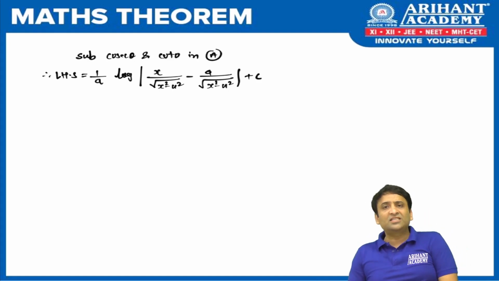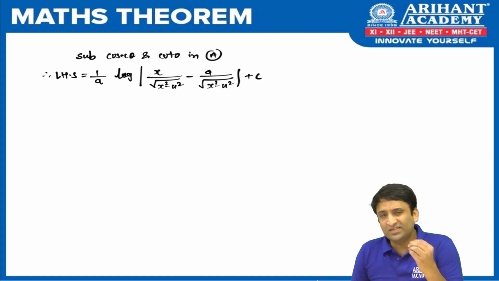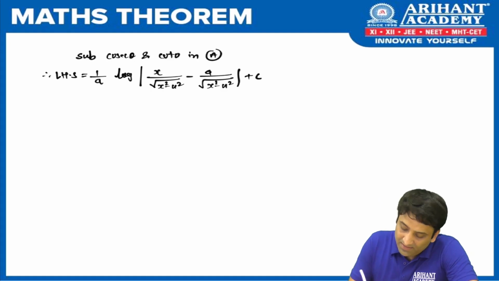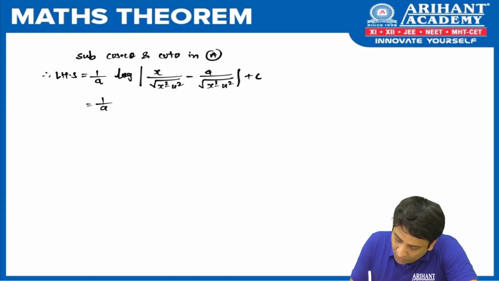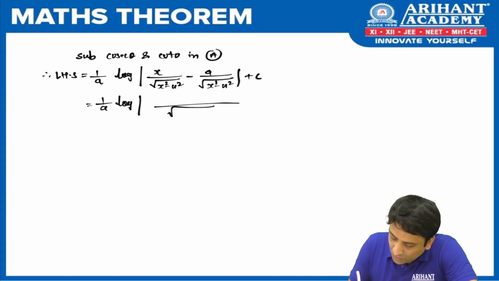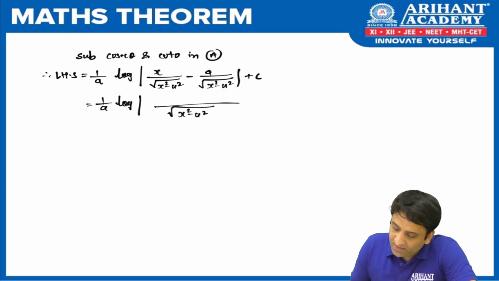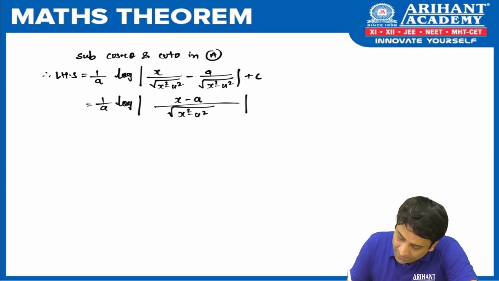Now we are into the last phase of the proof. What we need to do is just simplify to get the desired result. So if you see here, we got 1 upon a log of mod of. If you see the denominator is common, so can we club the numerator? The answer is yes, x minus a, you can club it.